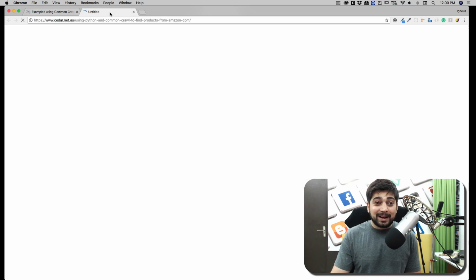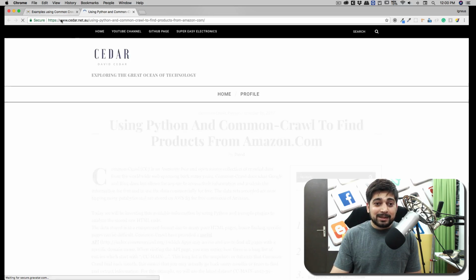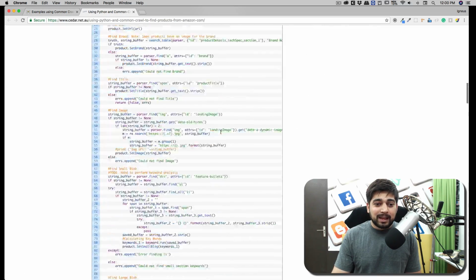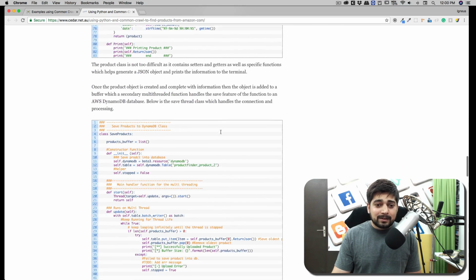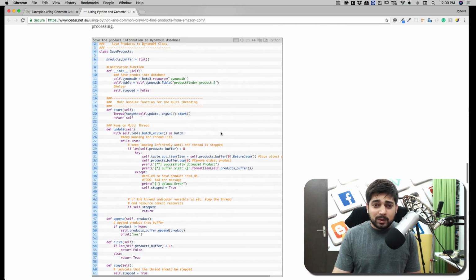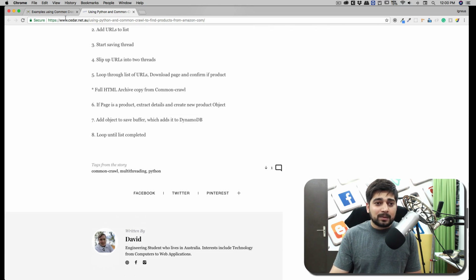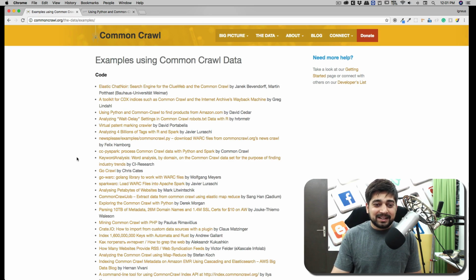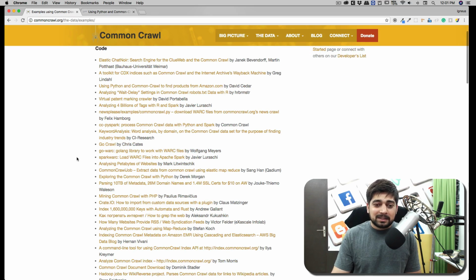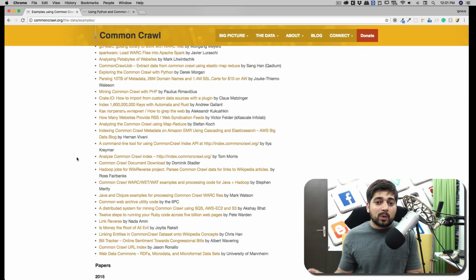I'm completely blown away by how this is being used and set up. This is all that has been done. Yes, an immense amount of code is there, but not too hard to understand. It's nicely written, nicely commented. I really appreciate the work that is being done here. And he's an Australian guy. Absolutely amazing work. Again, there is a plethora of other things that you can do with it. This is just one of the many examples.